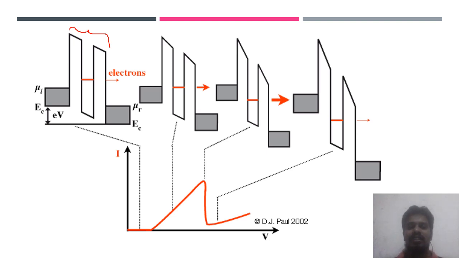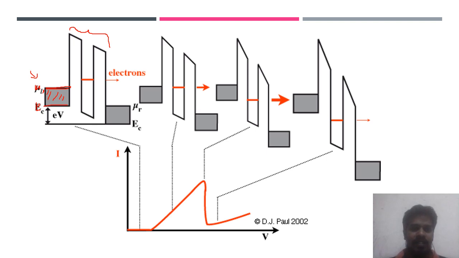On the left hand side, we are taking some semiconducting material. It has a lot of electrons in this region, with the Fermi energy, which you can call mu L. The topmost energy level is called the Fermi level. Then the lowest energy level of the conduction band is EC.